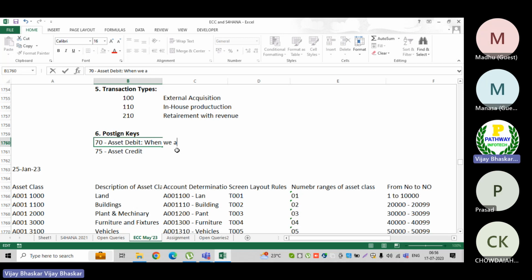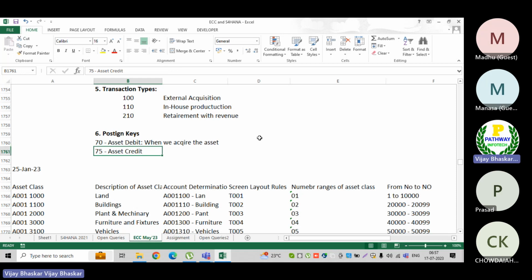When we acquire the asset, whether in-house, I mean internal acquisition, or external acquisition, we show that as a debit.